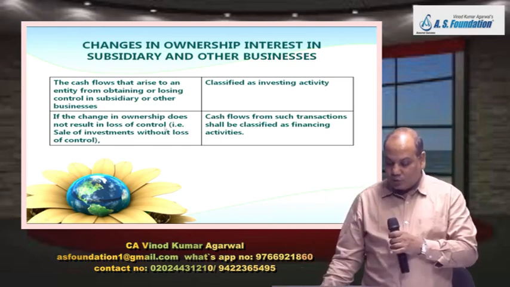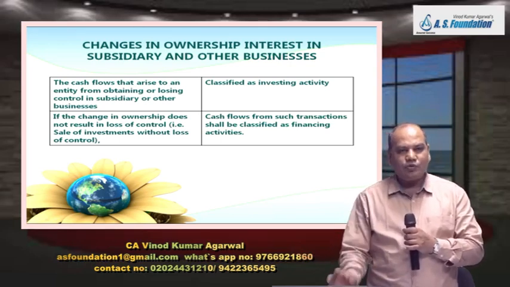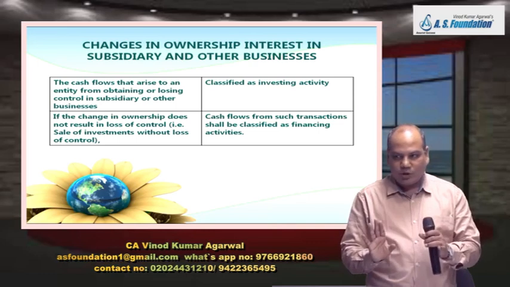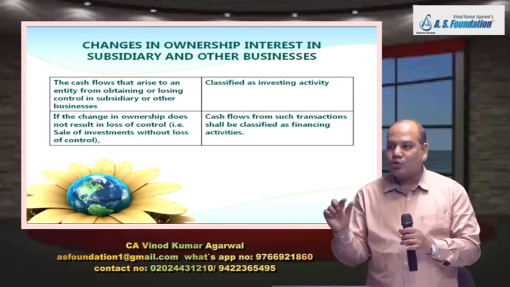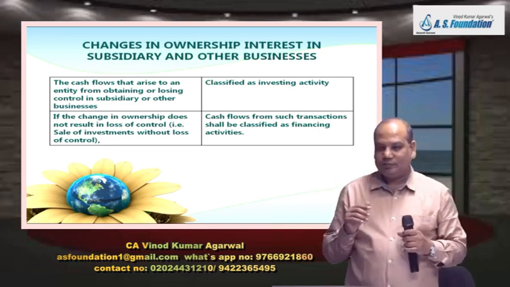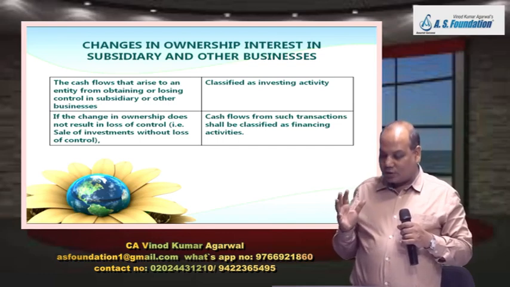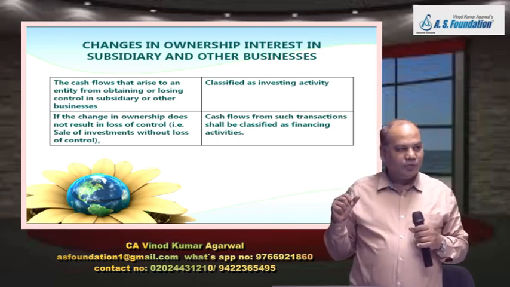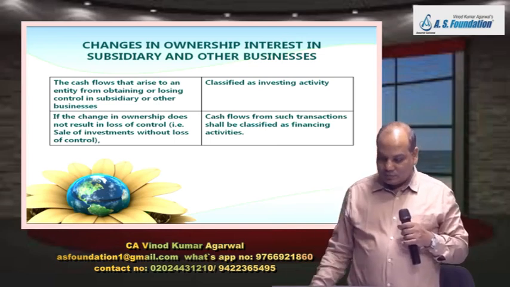But if you do not lose the control, like out of 80%, you sold 10% share, still you have 70%, still you have control. So this 10% share was sold for raising fund. And therefore the standard takes a view, this will be shown as financing activity.